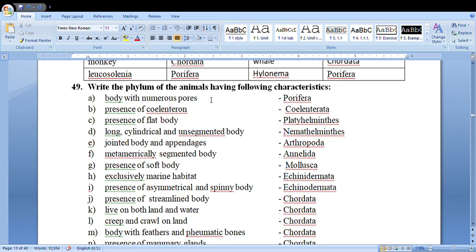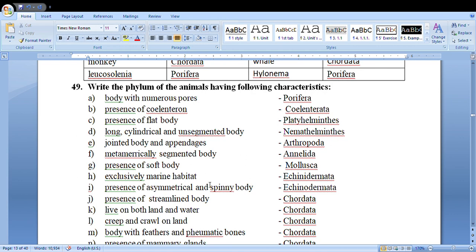Write the phylum of animals having following characteristics. Body with numerous pores, porifera. Presence of coelenteron, coelenterata. Presence of flat body, platyhelminthes. Long cylindrical unsegmented body, nemathelminthes. Jointed body and appendages, arthropoda. Metamerically segmented body, annelida. Presence of soft body, mollusca.